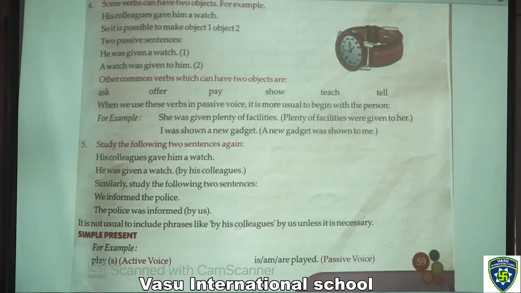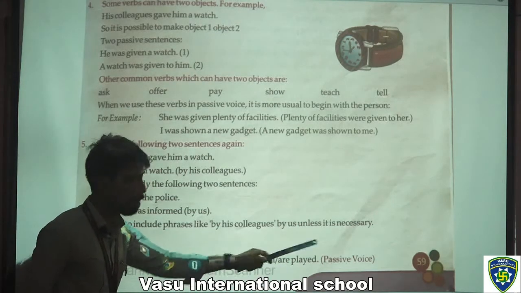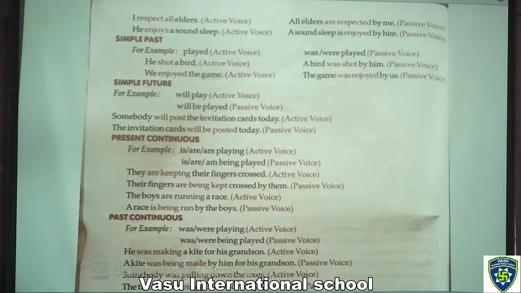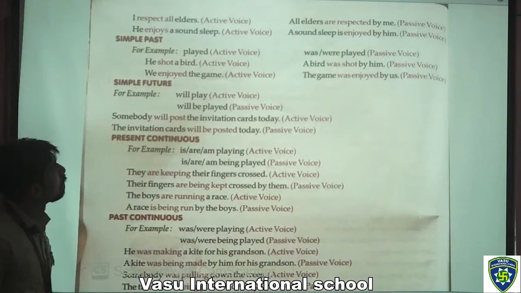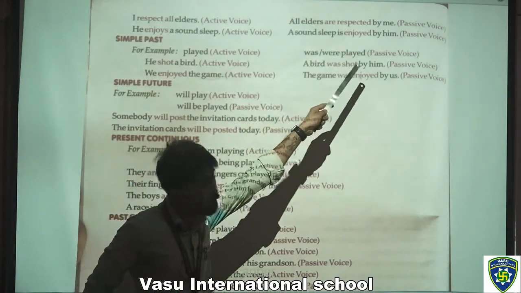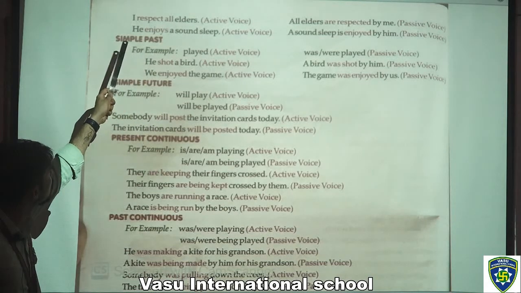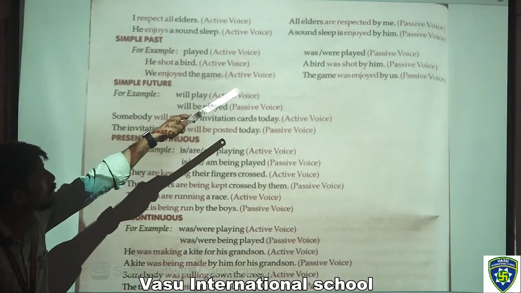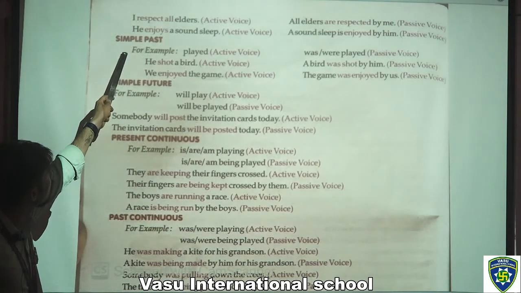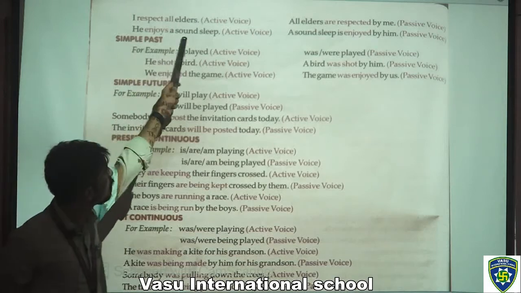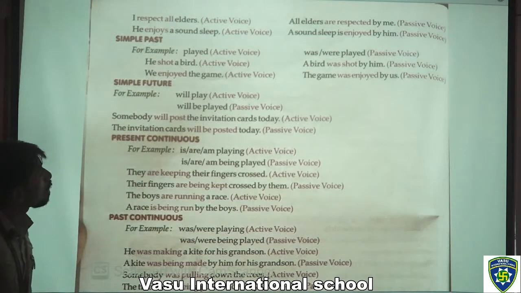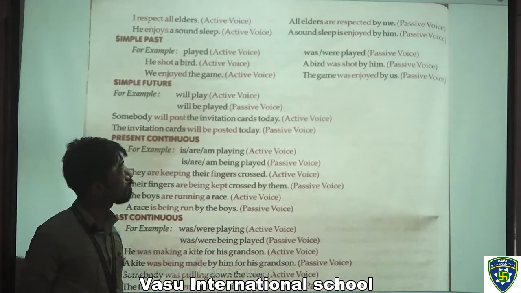So in the simple present, how can we frame that? For example, we have play, with s in the active voice, and is, am, are played in the passive voice. We have an example here. I respect all elders. That is active voice. All elders are respected by me. That is passive voice. You can see how it is formed. In the second example, he enjoys a sound sleep. That is active voice. A sound sleep is enjoyed by him. That is passive voice.